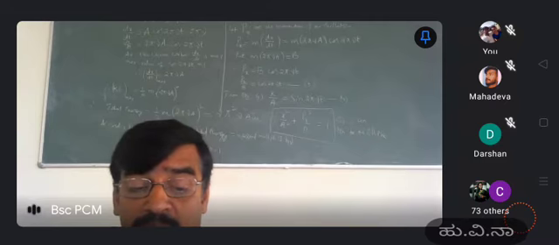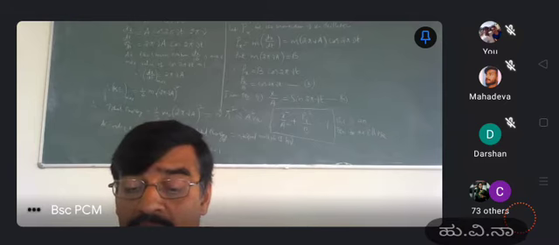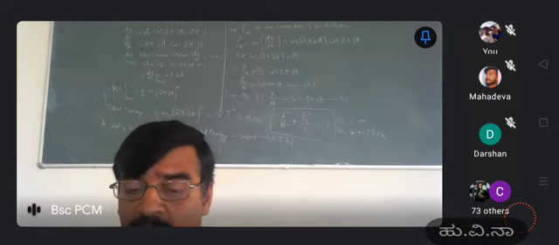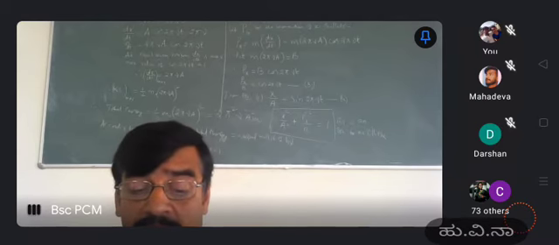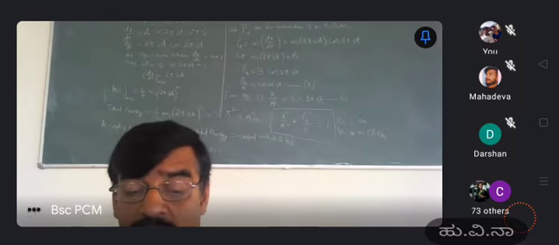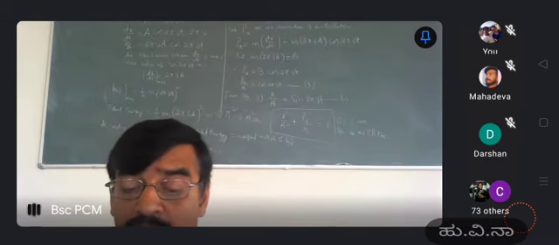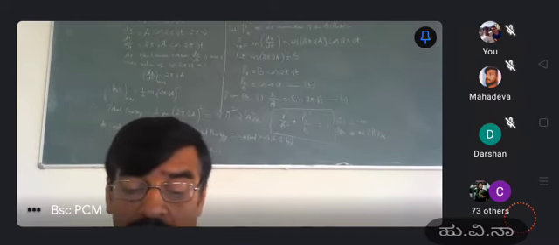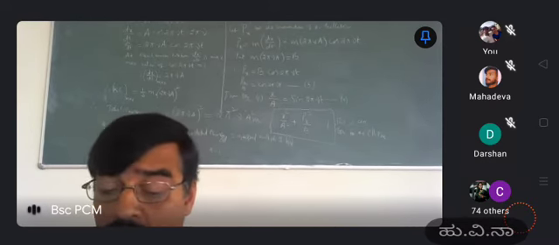Equilibrium alli dx by dt maximum agutte. The maximum value of cos 2 pi nu t is equal to 1. So when we put cos 2 pi nu t as 1, dx by dt maximum is equal to 2 pi nu a. Therefore maximum kinetic energy, KE maximum, is equal to half into m into (dx by dt maximum) whole squared. This maximum kinetic energy of the oscillator at the equilibrium position is nothing but the total energy of the oscillator. Therefore the total energy is equal to half into m into (2 pi nu a) whole squared, that is equal to 2 pi squared nu squared a squared m.